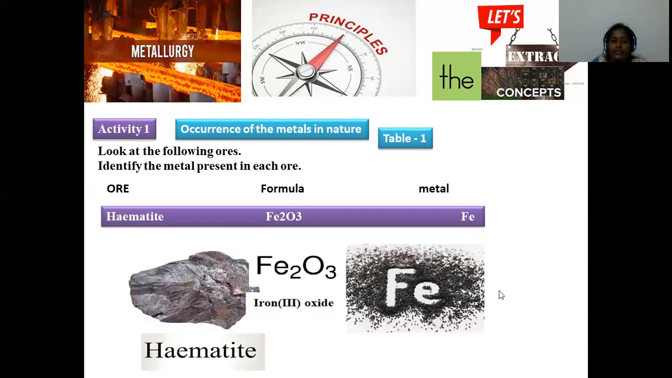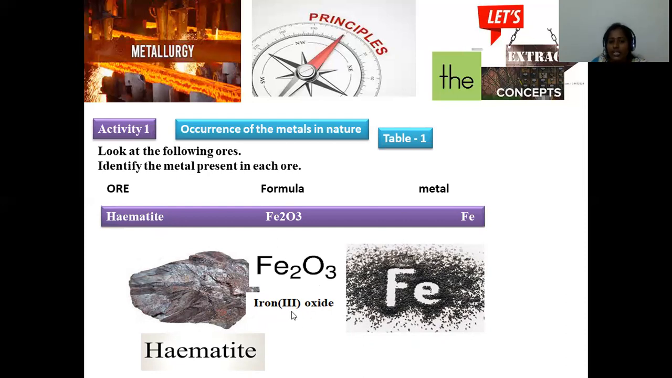And next is iron. We already know that the maximum extent of all kinds of metallic instruments are made up of iron. I'm not saying all machinery or all things, but to a maximum extent it is possible. The important ore of iron is hematite. It exists in the form of Fe2O3, which is denoted as iron oxide.